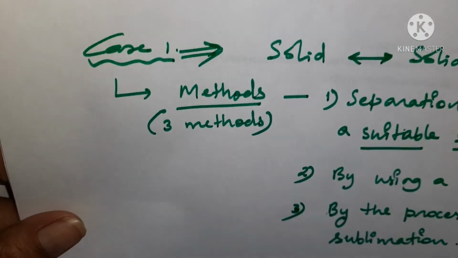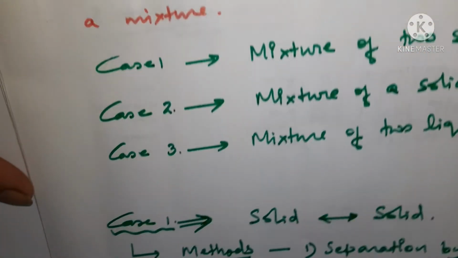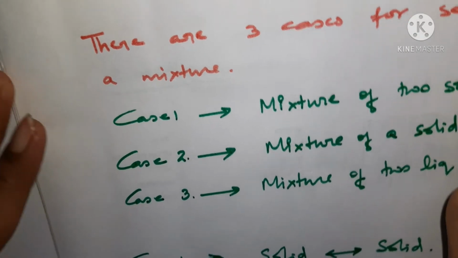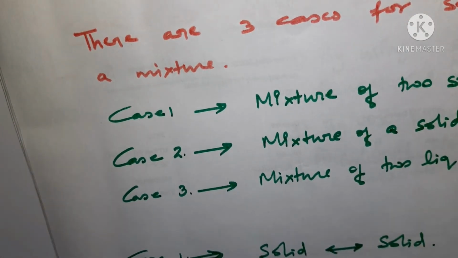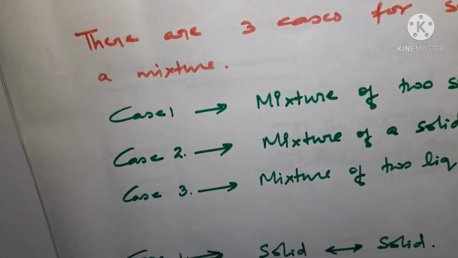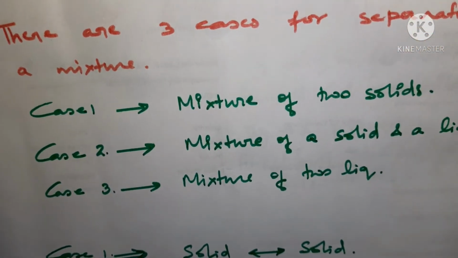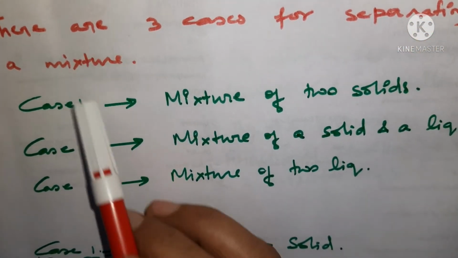Okay, so let's try to understand how we are going to separate the mixture. There are 3 cases which we will be considering for the separation of a mixture. So how many cases are there? There are 3 cases. So to separate a mixture we will consider 3 cases.